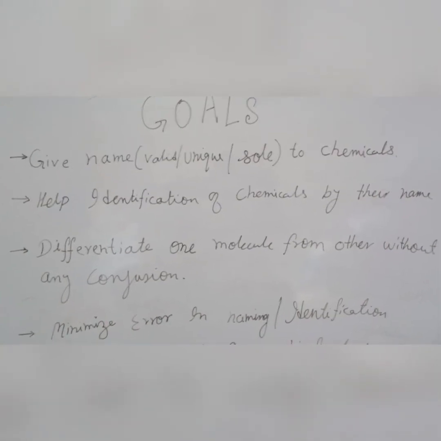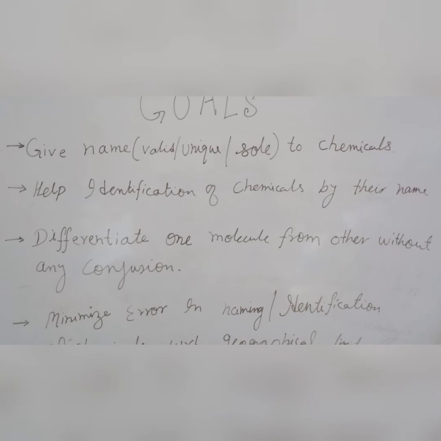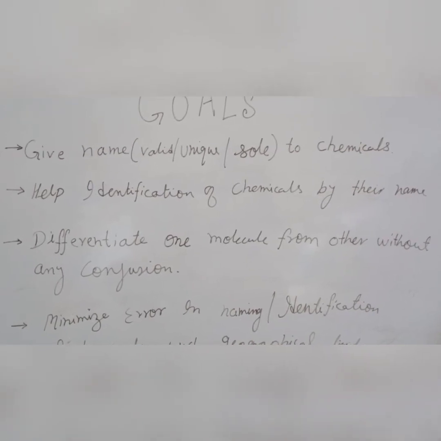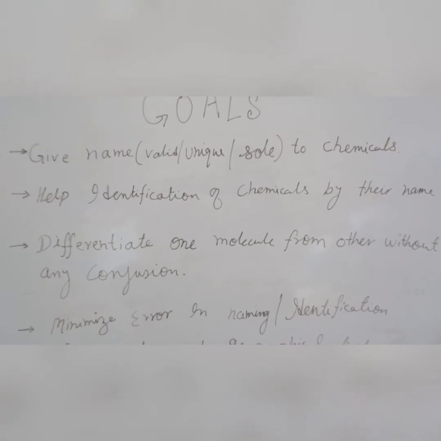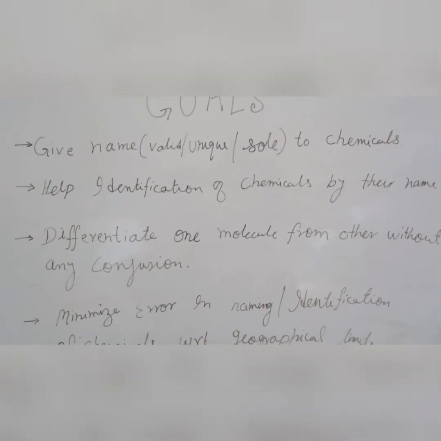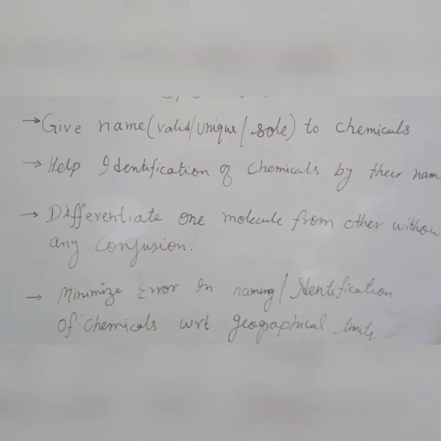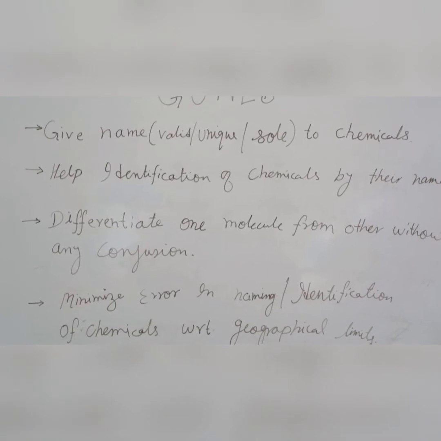As I have discussed here, once we give a very definite and very precise name on the basis of a set of rules, we are able to differentiate one chemical compound from any other chemical compound, and once we follow that rule, there is no chance of confusion.